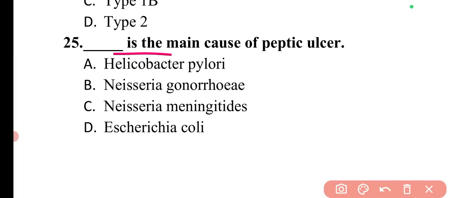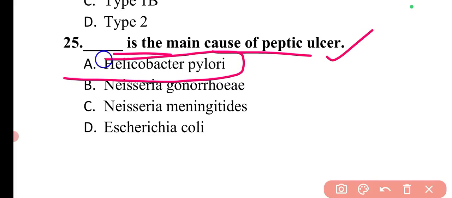Next question is, dash is the main cause of peptic ulcer. The main cause of peptic ulcer is Helicobacter pylori. So here option A will be the correct answer.